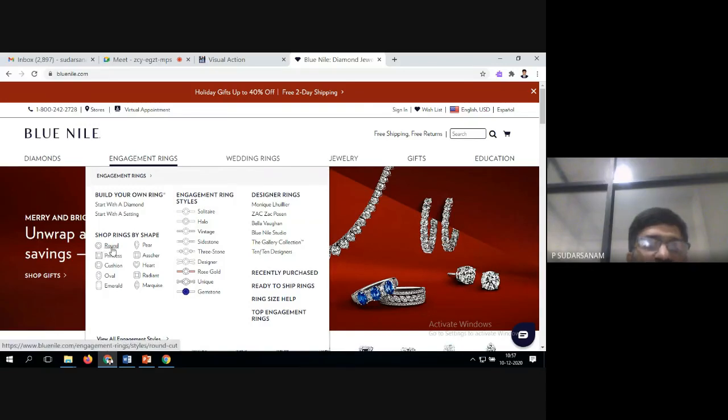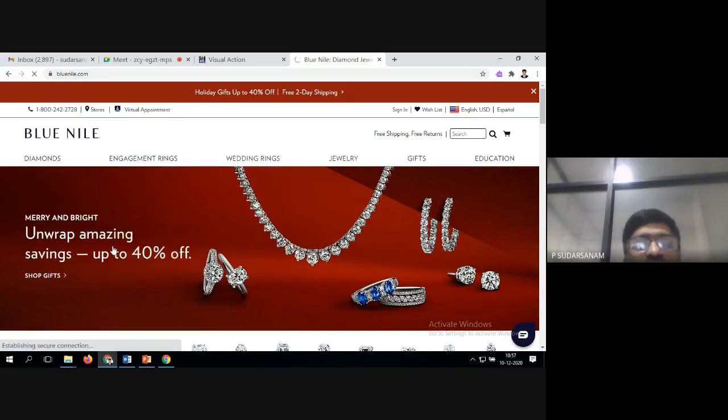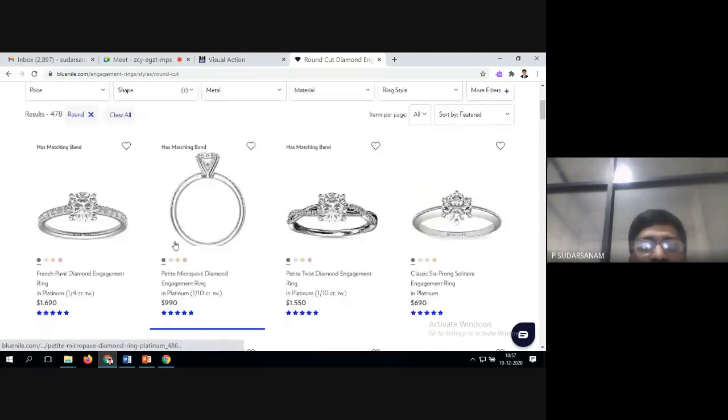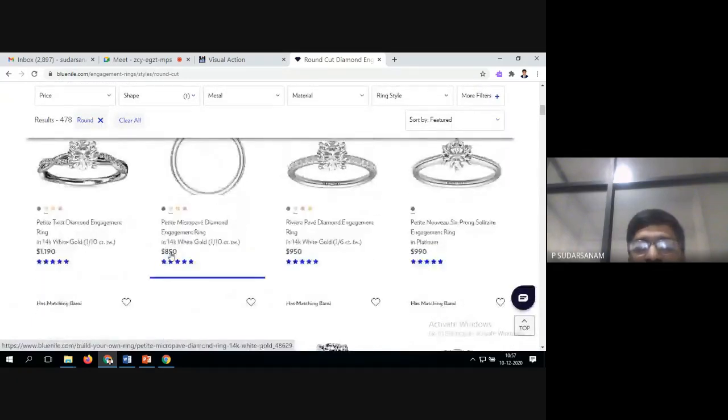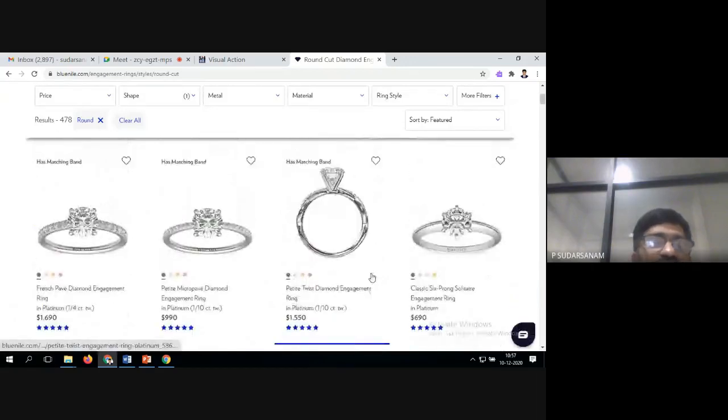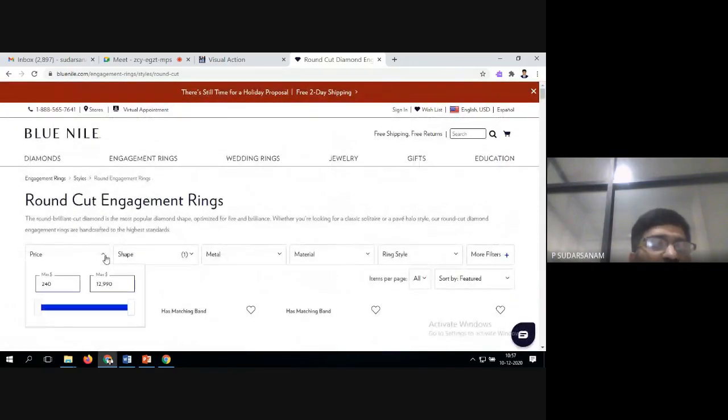For example, if I select round, you'll get the information. Here also you have the prices, the ratings, the feedback, you can see it here. Advanced options such as what all are available. For example, if you are looking at prices, you can take the minimum or maximum values.